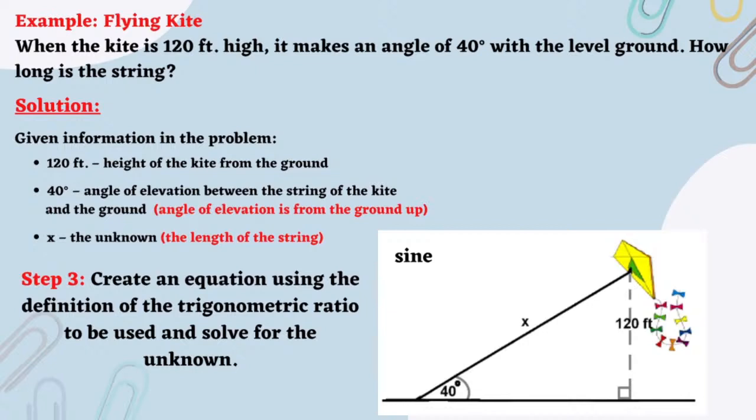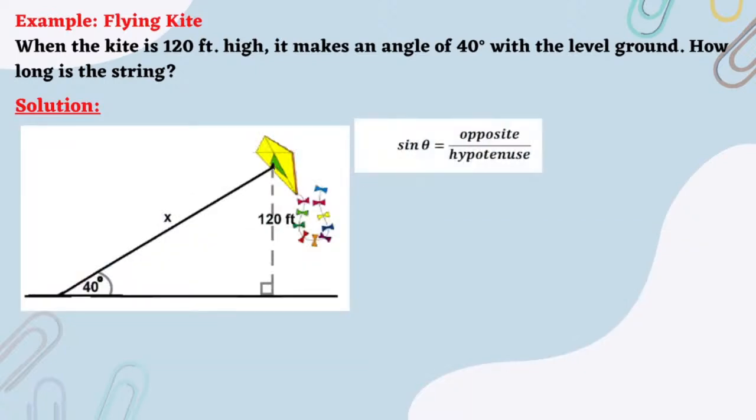Step 3. Create an equation using the definition of the trigonometric ratio to be used and solve for the unknown. Now, since we use the trigonometric ratio sine to solve for x or the unknown, which is the length of the string, and writing its definition, we now have sine theta is equal to opposite over hypotenuse. Now, substituting the given information, which are the opposite side of angle 40 degrees is 120, the hypotenuse is x or the unknown, then we now have sine 40 degrees is equal to 120 over x.